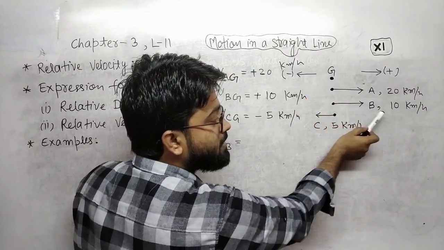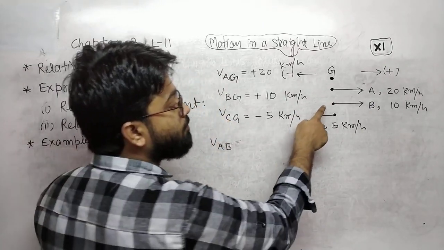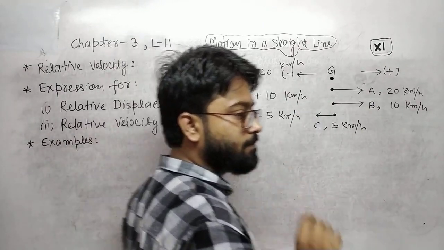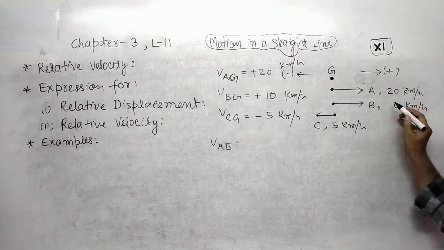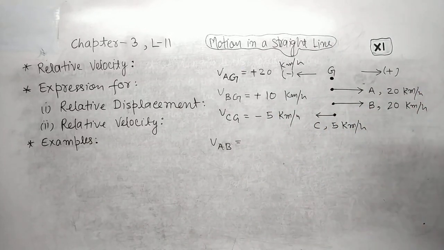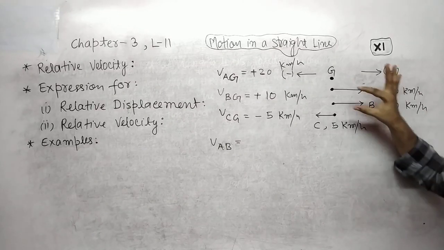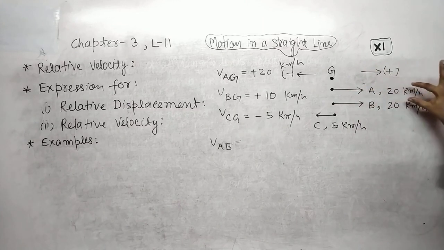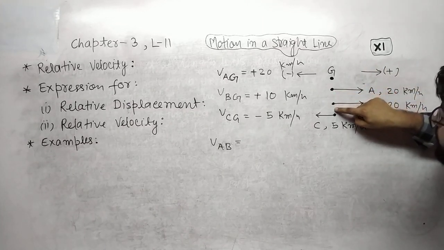The velocity of B is 10 km per hour with respect to ground. But for velocity of B with respect to A, for a moment let us suppose this is 20. What you will see is that both trains move with the same speed, means velocity of A and velocity of B are the same.